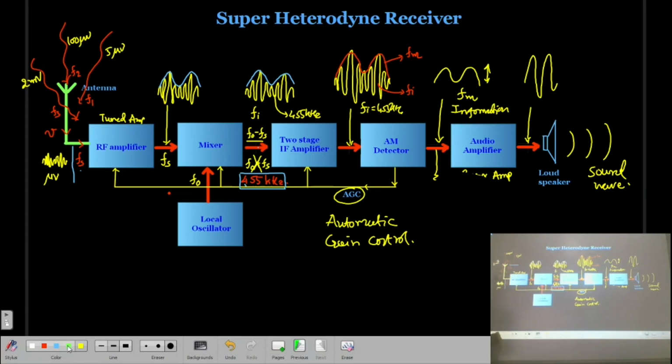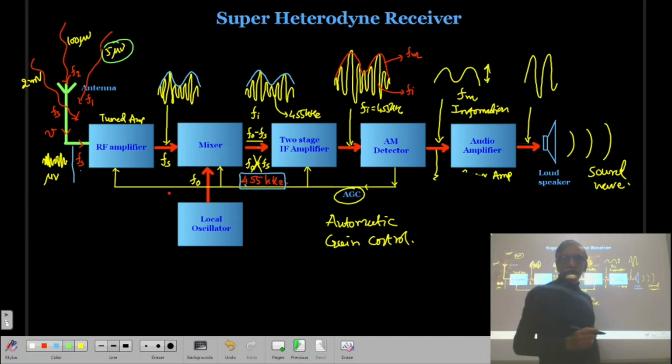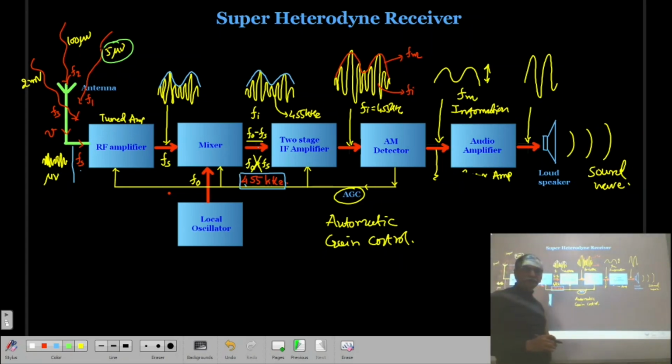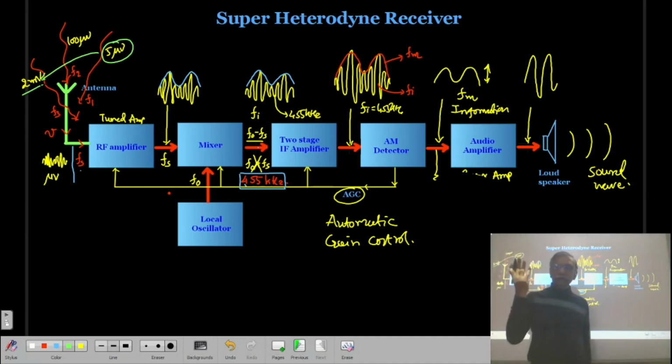So what will happen? When you tune to F1, the input signal is 5 microvolt, so the intensity of the sound in the radio receiver will be less. But suddenly when you tune to a local station which has a strength of 2 millivolt, the intensity of the sound will increase, because the input signal itself is very strong.